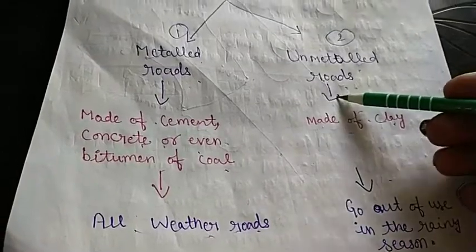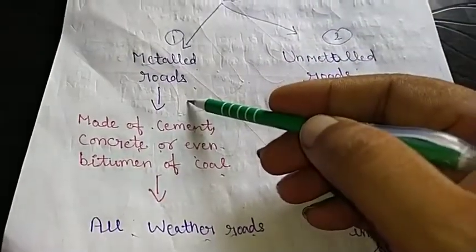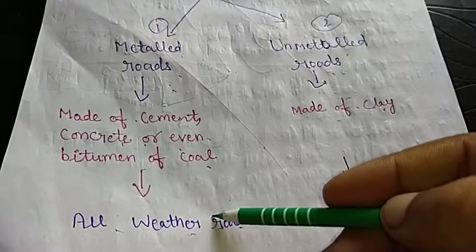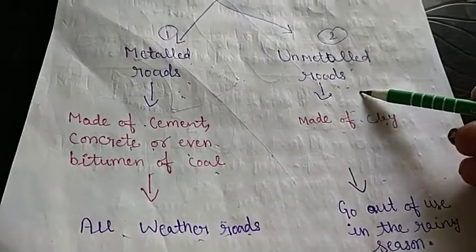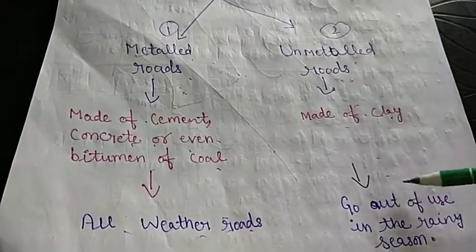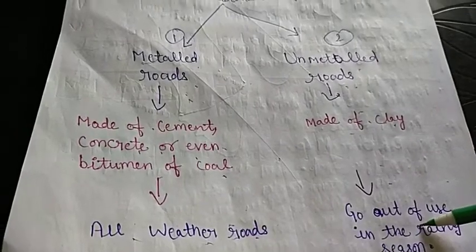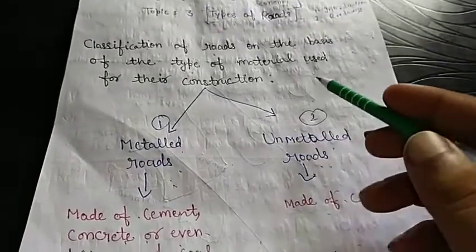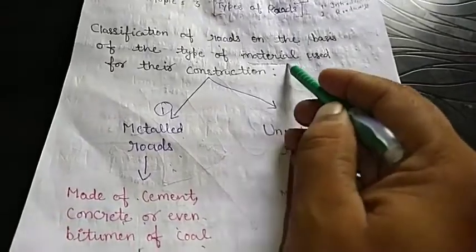ये कच्चे रोड होते हैं. These are पक्का roads. They can be used in all the seasons, but unmetalled roads cannot be used in the rainy season. So this is the classification of roads on the basis of material used.